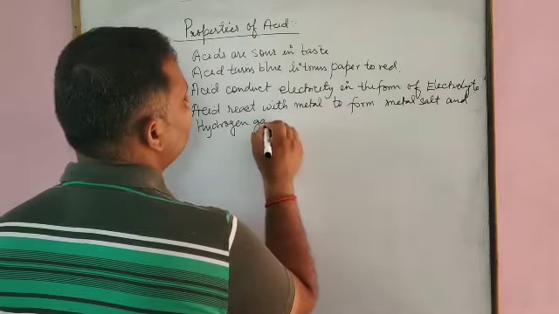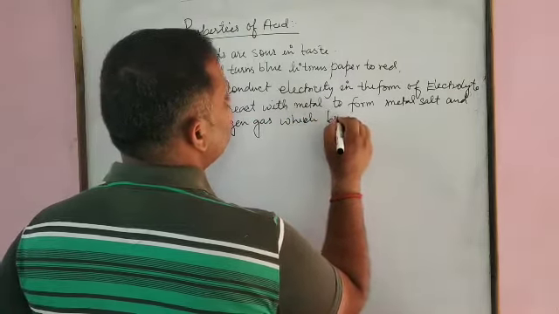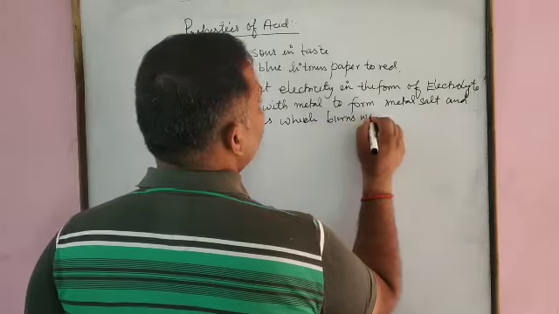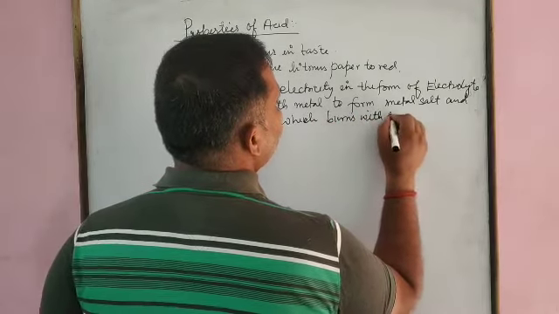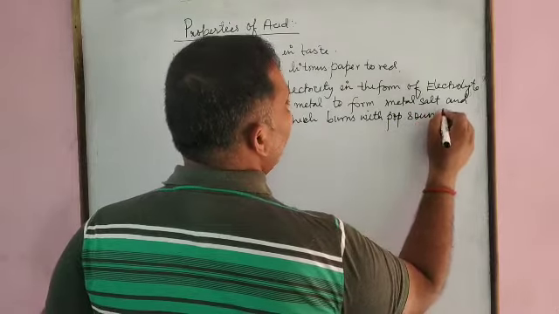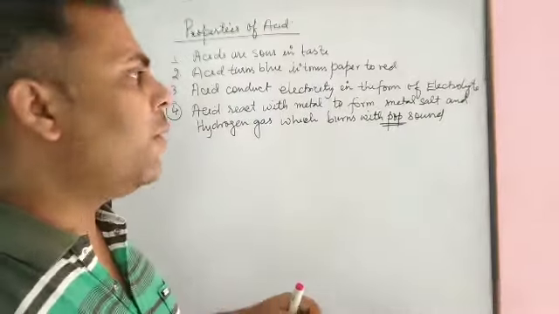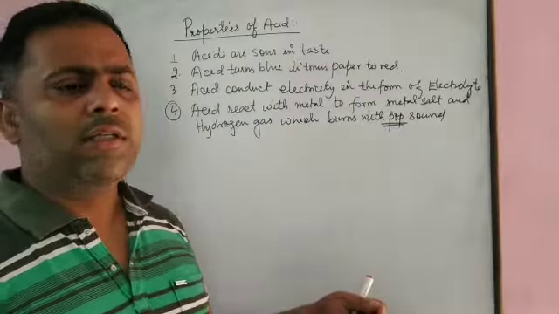Hydrogen gas burns with a pop sound. Why? Because it is highly inflammable and easily catches fire.